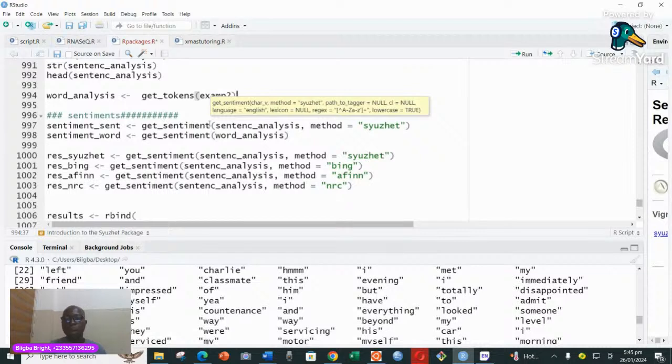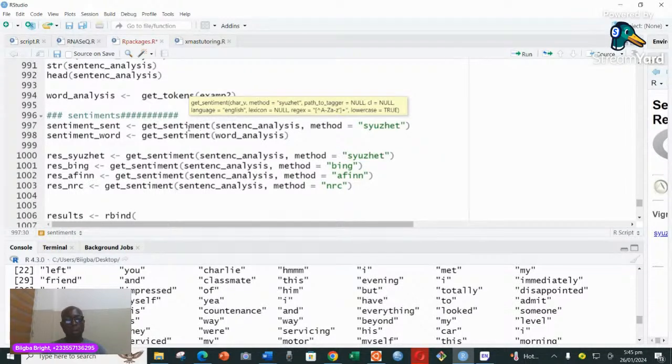So that's what happens. Now after we have done that, we have only sentences and the words we have mined. But what sense can we get from it? So we can say get sentiment. What sentiment is found in the sentences? What sentiments are found in the words? So, like I said, these are inbuilt lexicons that come with emotions.